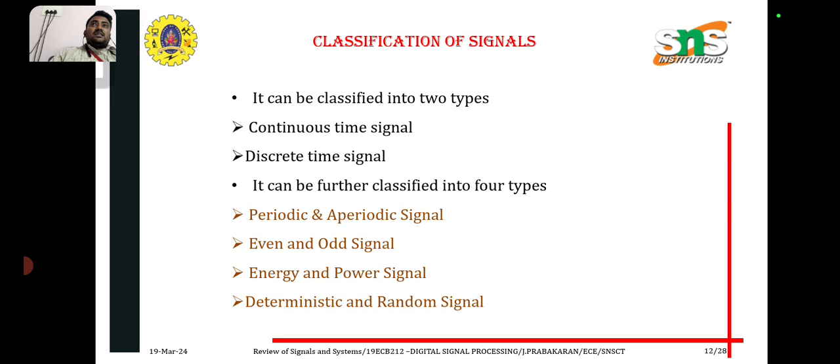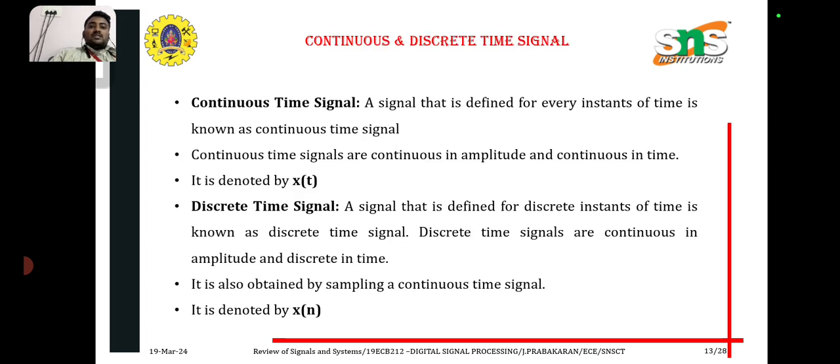Classification of signals. A signal can be classified into two types, that is, analog signal, which is a continuous time signal, and discrete time signal. A continuous time signal is nothing but the analog signal. Signals can be further classified into four types. First one is periodic and aperiodic signal, even and odd signal, which is symmetric and anti-symmetric signal, energy and power signal, and deterministic and random signal. We will discuss one by one.